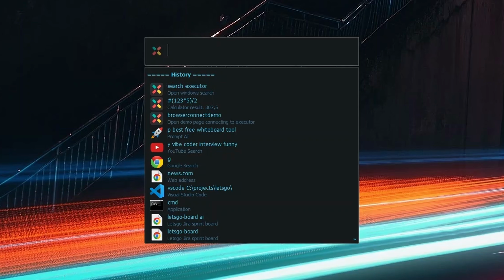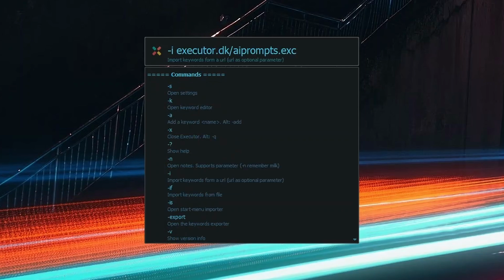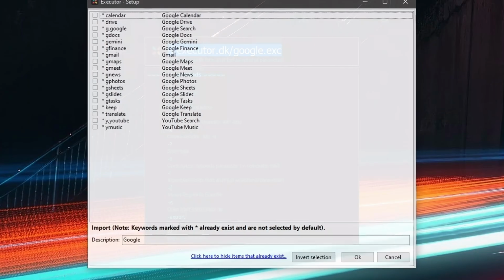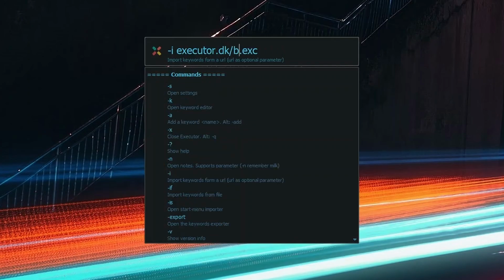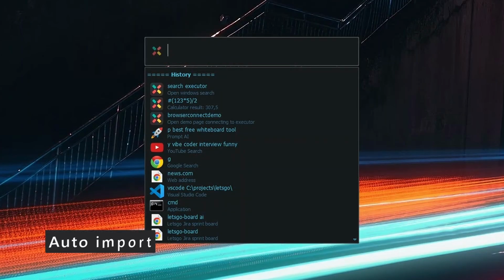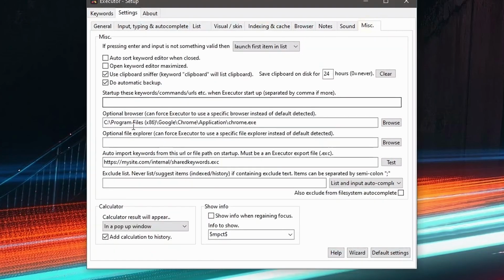Besides files, you can also import keywords from a URL. Check the website and the community for these. You can also auto-import keywords on startup. This can be useful for a team, etc.